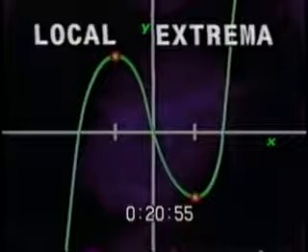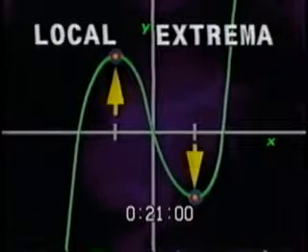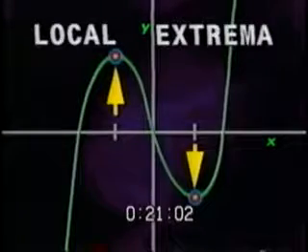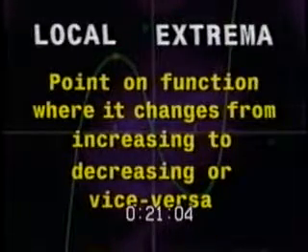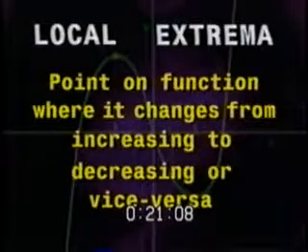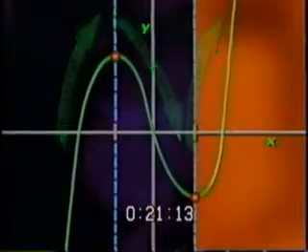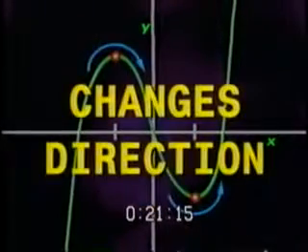This graph shows us the local extrema of a function. Those big red points there, those are the local extrema. A local extrema is a point on the function where it changes from increasing to decreasing, or vice versa. Now, we're not looking at the interval where the function is increasing or decreasing as before, but at a specific point where it changes direction.